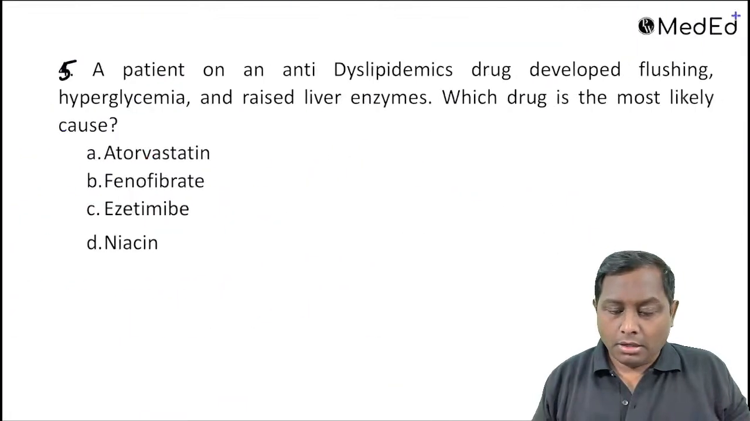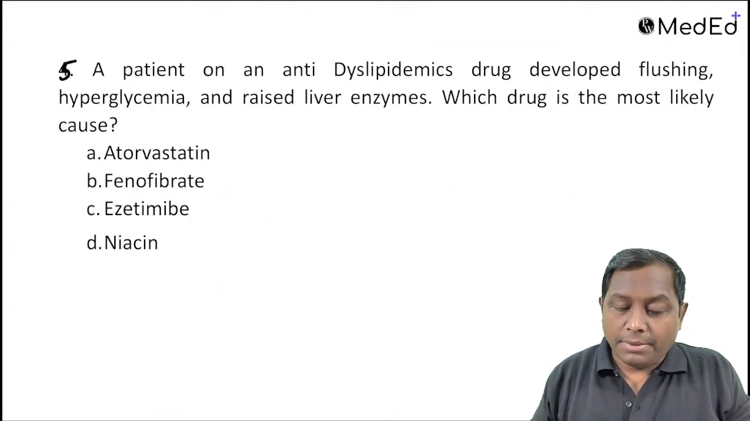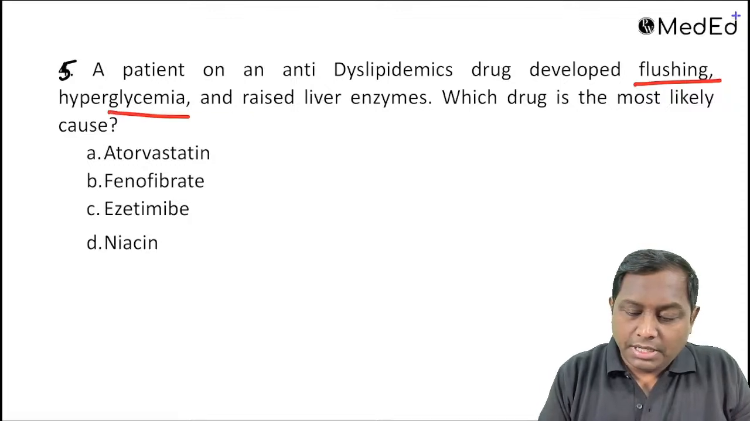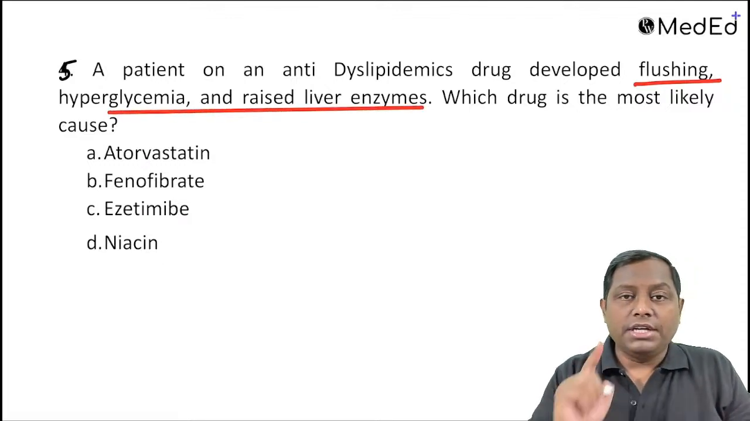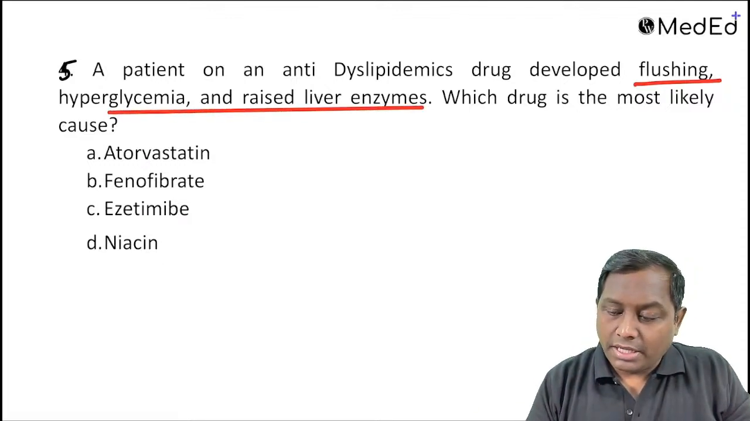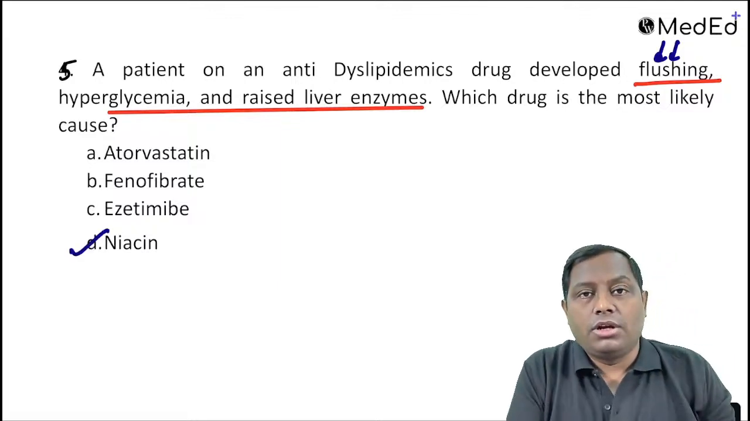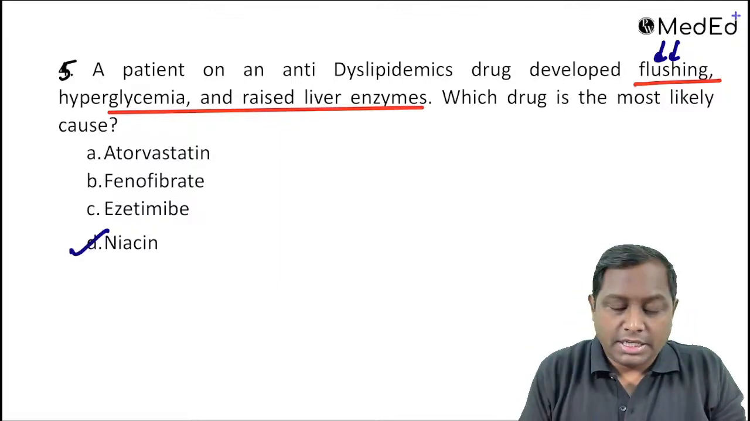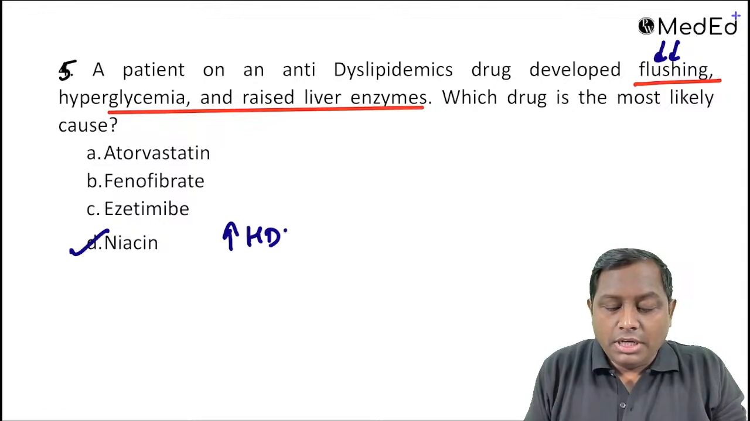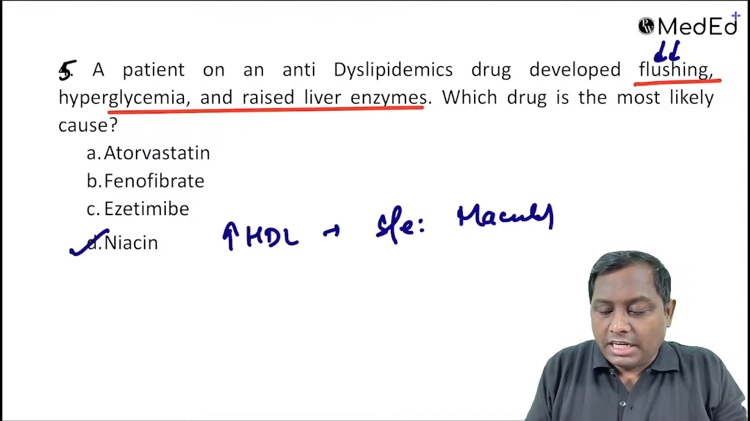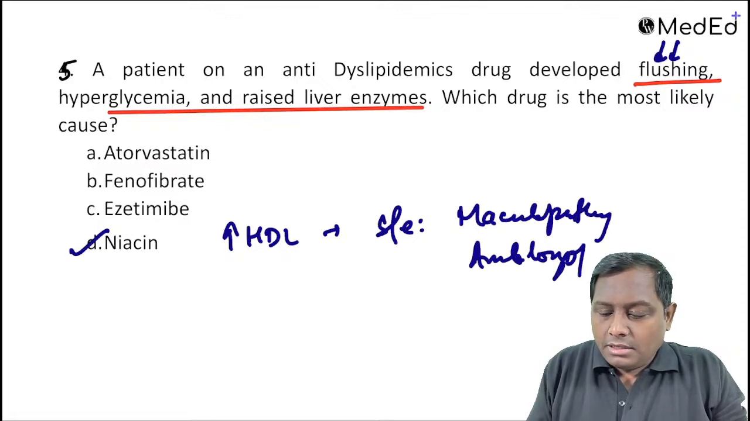ठीक है. Next one, a patient was on an anti-dyslipidemic drug and developed flushing, hyperglycemia and raised liver enzymes. See, among anti-dyslipidemic drugs, जब भी आप word सुनते हैं flushing episode, you always go with niacin. Niacin is a very good drug. It's considered as one of the best drugs that can increase the HDL level. The only limitation is their side effects. The side effects they're having include maculopathy and amblyopia.